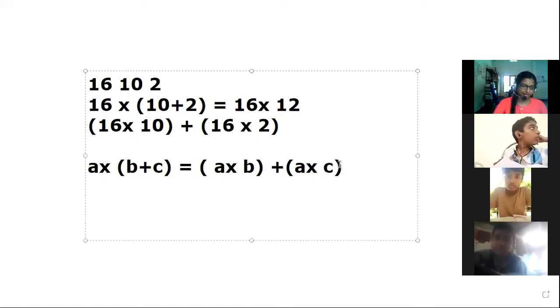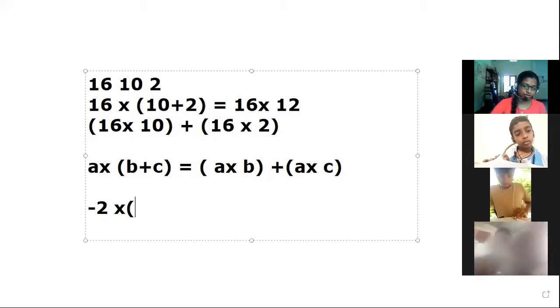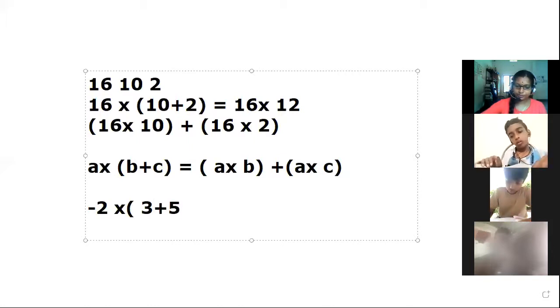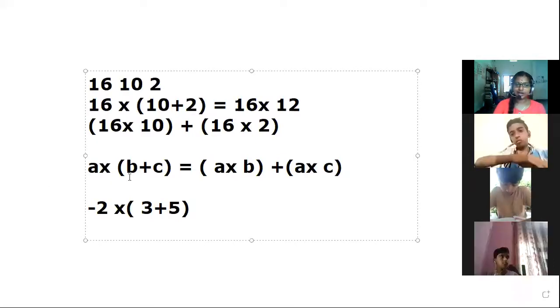For that, in your textbook, there is a question given: -2 into 3 plus 5. We have to find the answer of -2 into 3 plus 5 using this equation, that is A into B plus C is equal to A into B plus A into C. How can we find the answer of -2 into 3 plus 5?